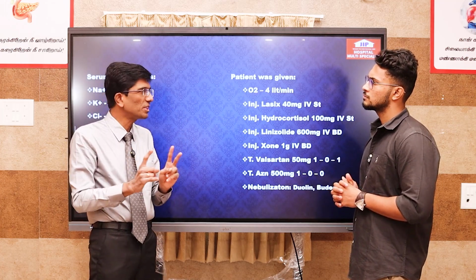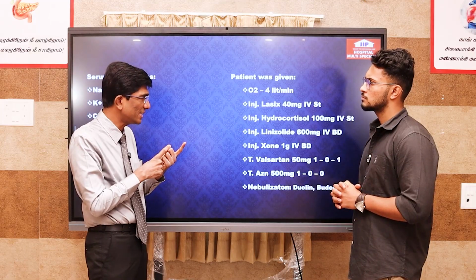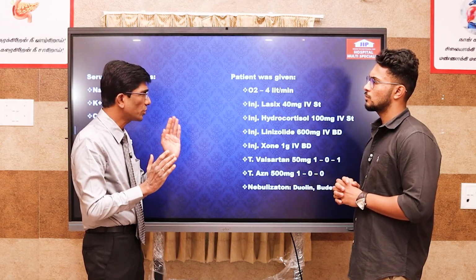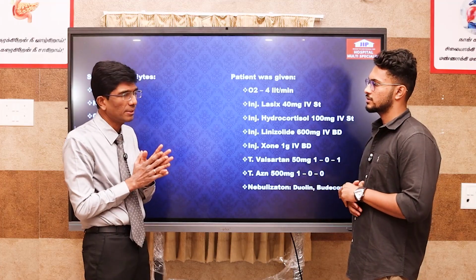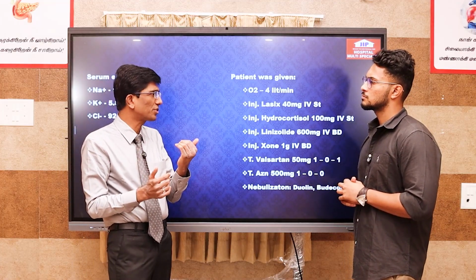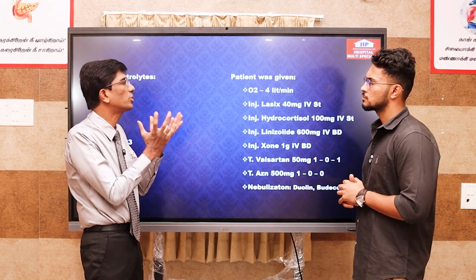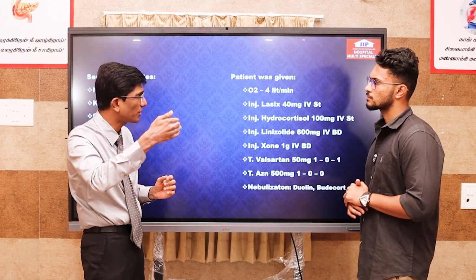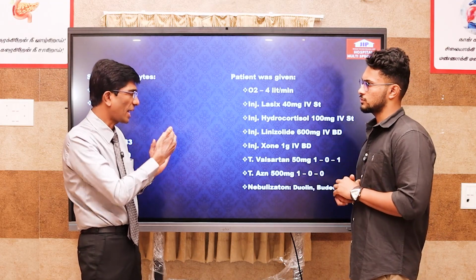So hydrocortisone is very much indicated in adrenal crisis and septic shock because of the presence of both glucocorticoid and mineralocorticoid activity. But methylprednisolone has a good amount of glucocorticoid activity, 5 times that of hydrocortisone.